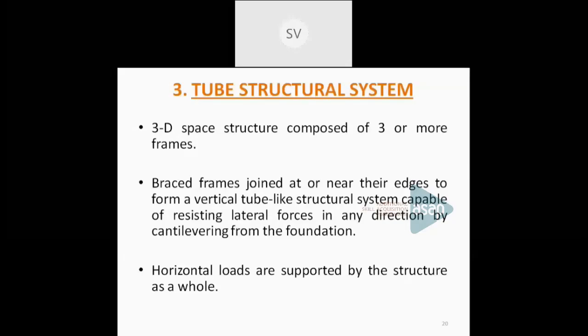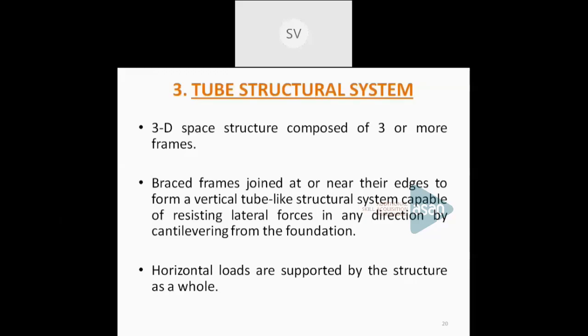So this shows a framed tube structural system. In this case, columns and beams are connected to form frames. The frames can be exterior frames, and interior frames will be there as well. The exterior frames will act as a rigid frame and can resist the lateral forces. And the interior frames can be used to resist the gravity loads also. Okay.